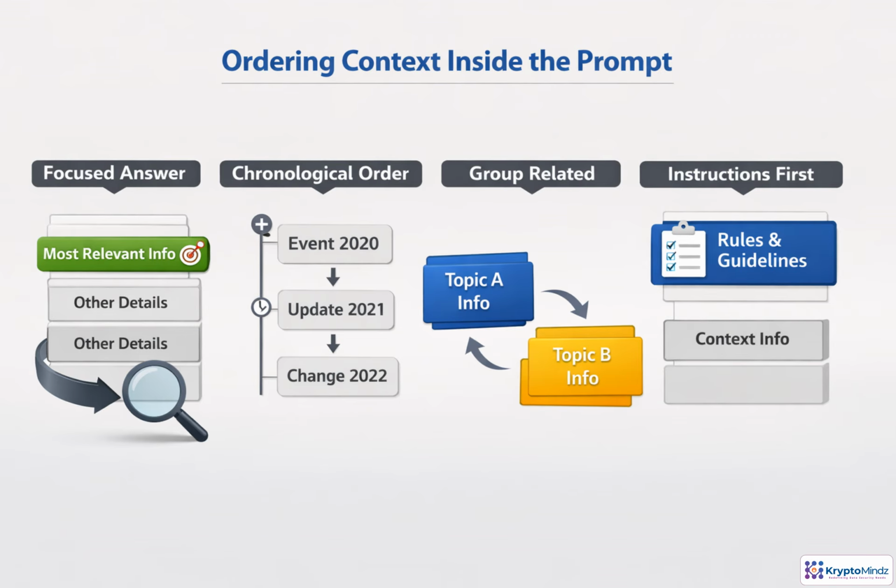Context order is another design choice. For focused questions, place the strongest evidence early so the model anchors on what matters. For timelines, policy changes, or release notes, chronological order helps preserve causality. When chunks cover different themes, group related material to reduce topic switching. Keep behavior rules before retrieved context so instructions remain clear. There is no universal best order, so test arrangements against real queries and measure answer quality.